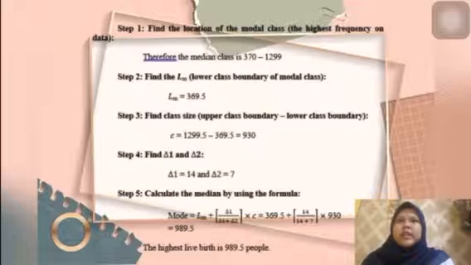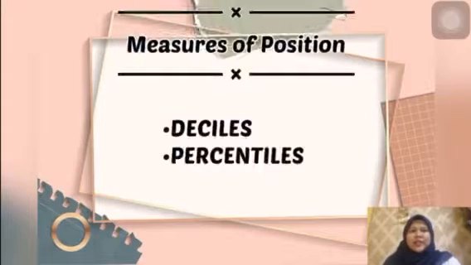Then the class size, upper class boundary minus lower class boundary. Step 4, find delta 1 and delta 2 from the column. And step 5, calculate the mode by using the formula. So we can get 989.5.